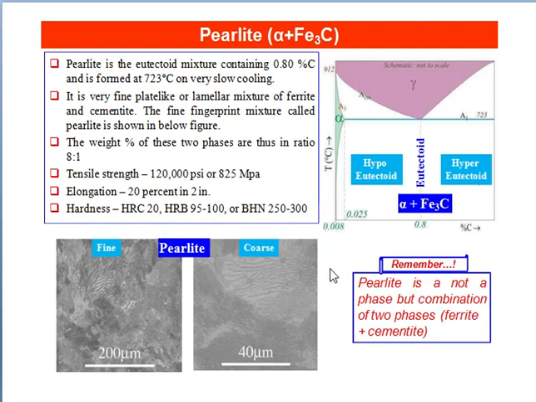Pearlite is not a phase but a combination of two phases, ferrite and cementite. This is iron carbide phase diagram. This portion is hypoeutectoid and this portion is hypereutectoid. And this is pearlite zone. This is a combination of two phases that I have already told, ferrite and cementite.